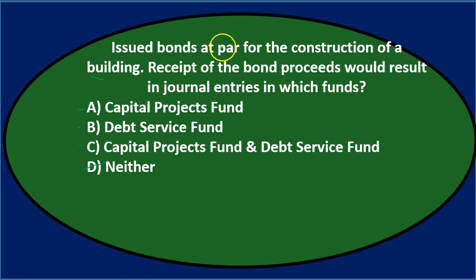So considering we issued it at par, the normal journal entry is going to be a debit to cash and a credit to bonds payable on the government-wide type of activities. And there's no other item, in terms of a premium or anything like that, that we would put to the debt service fund. So since we issued it at par, the full amount that we got is going to go into the capital projects fund. If we had issued it for, say, a premium, then we might have part of the money go into the debt service fund related to the financing of it, and that would be the amount related to the premium.